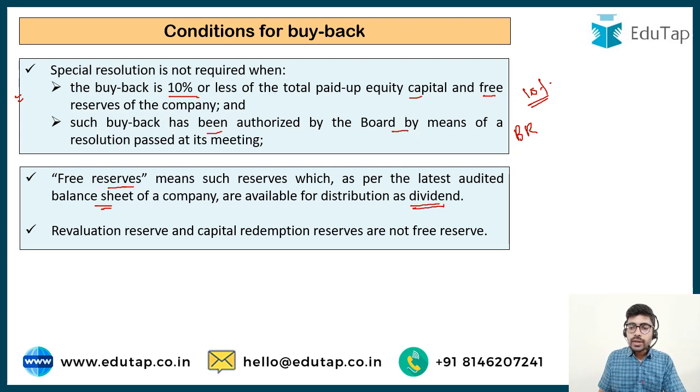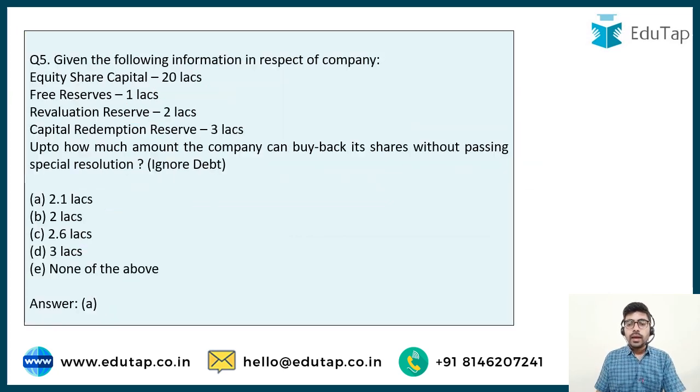Revaluation reserve, it is not available for distribution of dividend. It is not a free reserve. And also capital redemption reserve, it is not a free reserve. It can only be used for one purpose only, that is to issue bonus shares. So the free reserves that have to be considered are only the one that were simply stated in the question. So using that particular information, we did the calculation. And we found out that the maximum permitted amount is 10% of 20 lakh plus 1 lakh, that is 2.1 lakh. So clearly the answer is going to be option number A.